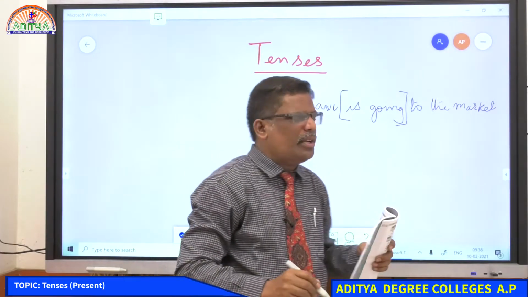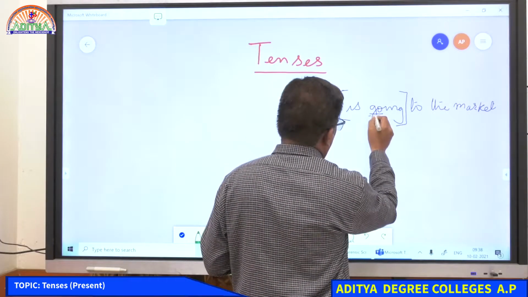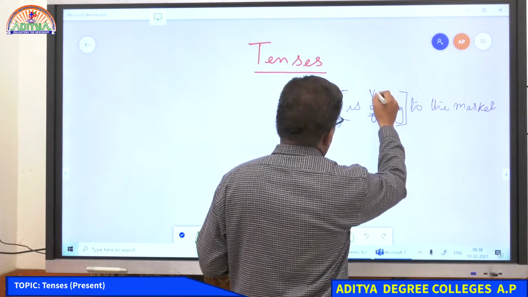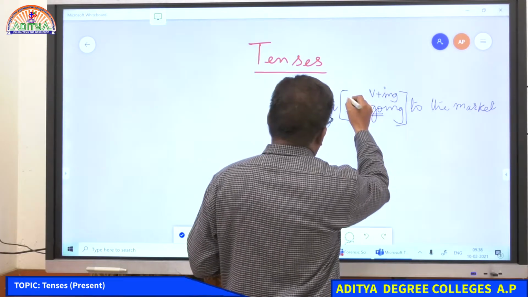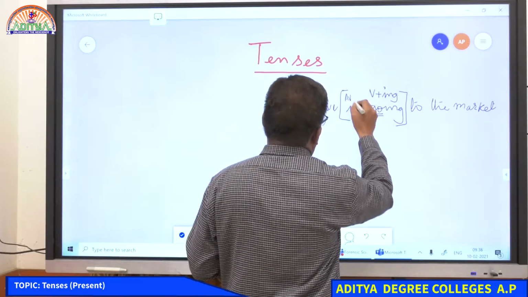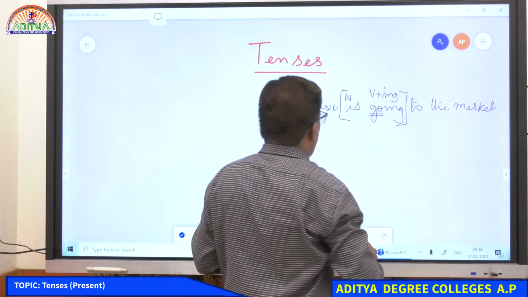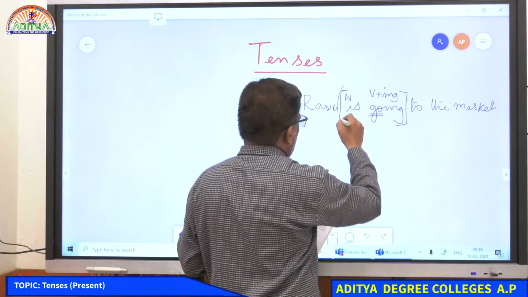If you notice here, this is the verb, the root of the verb, and you have ing, plus the auxiliary verb. So you have to analyze this complete section.